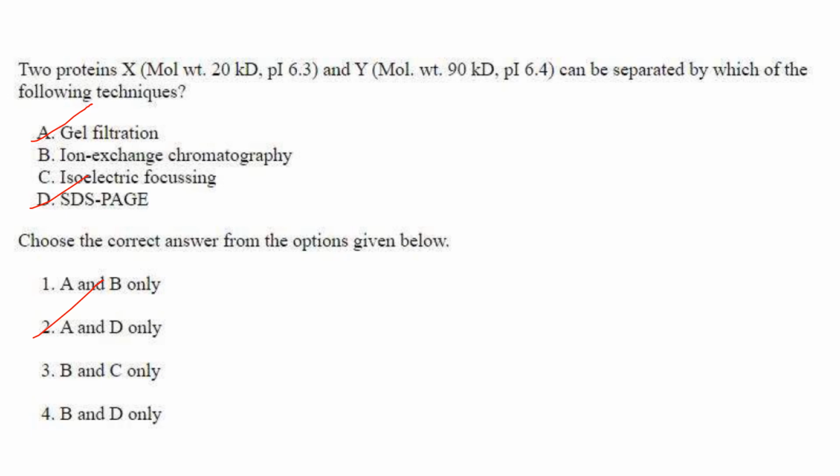Then two proteins, X with molecular weight 20 kDa, pI 6.3, and Y with molecular weight 90 kDa and pI 6.4, can be separated by which of the following techniques? Gel filtration, yes, they have different molecular weight. So gel filtration can be adopted. Ion exchange chromatography cannot be used. Isoelectric focusing also cannot be used because pI is almost the same. SDS-PAGE again can be used because they have different molecular weight. So A and D only. Answer is option 2.